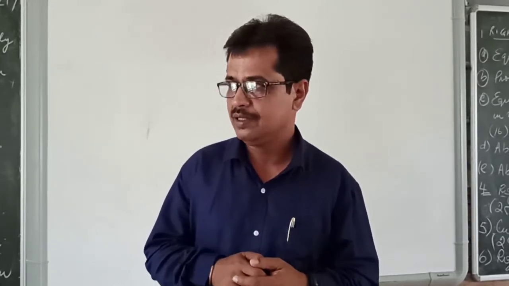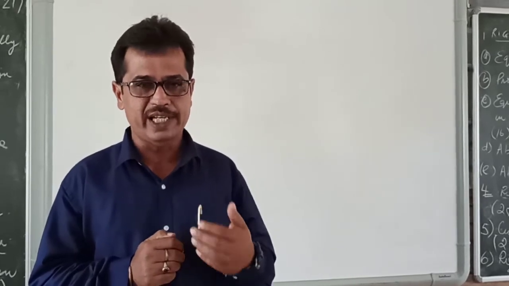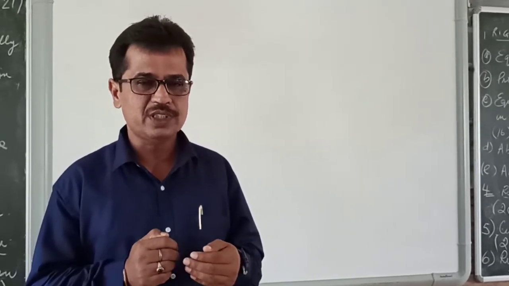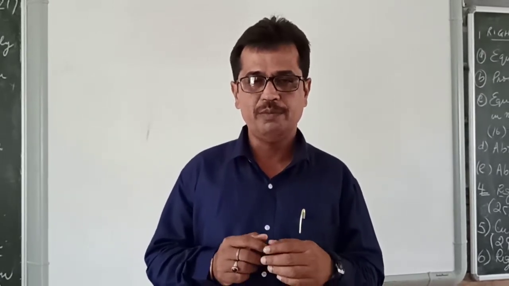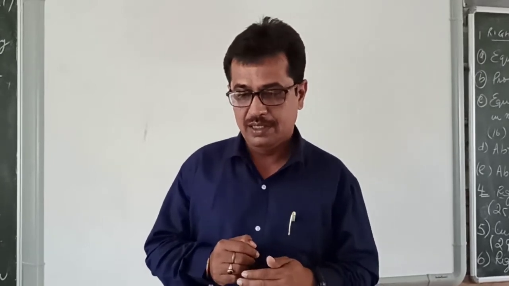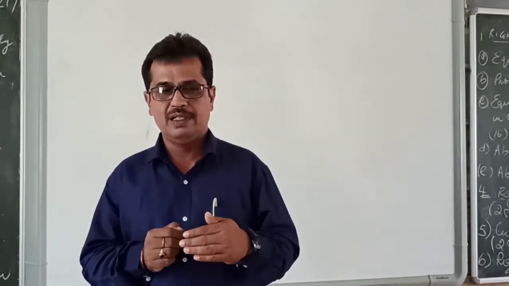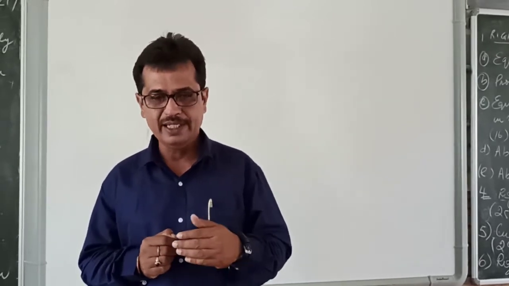Now information. After processing the data, the result we get is called information. The meaningful result is called information. Now second is memory. What is memory, and types of memory.